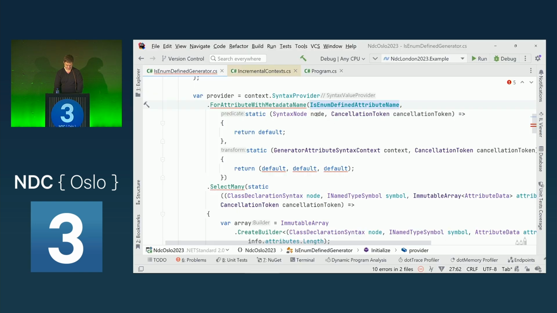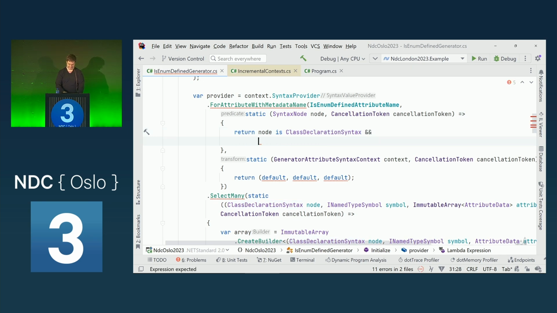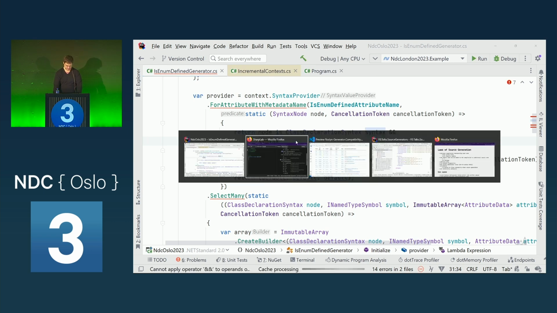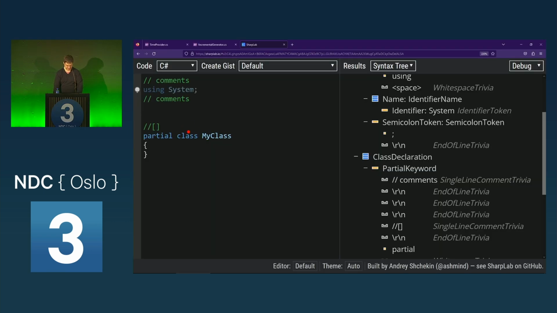So let's search these. Let's get a hold of the node and say, is this a class declaration syntax? And we also want to know if this class declaration syntax has a partial modifier. These keywords here are called modifiers.